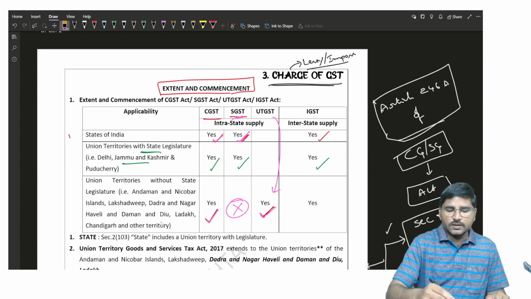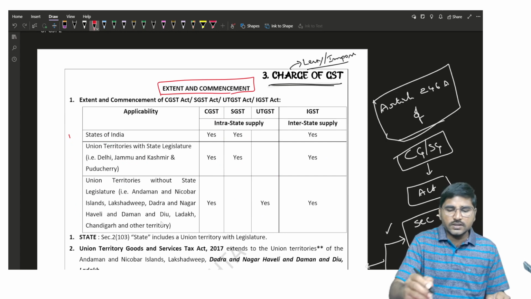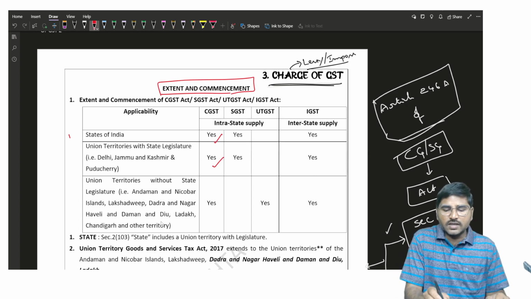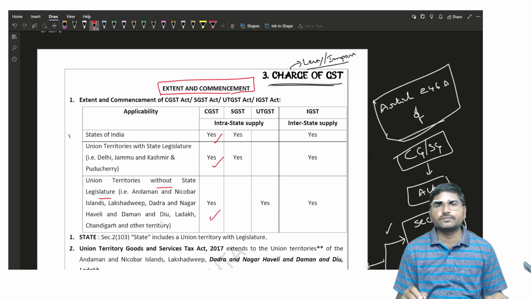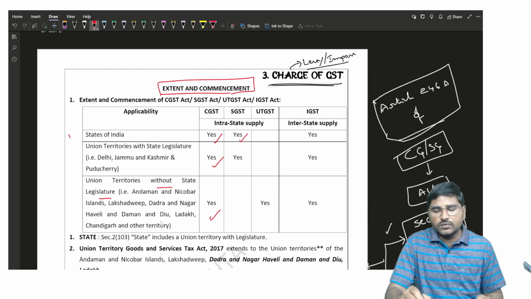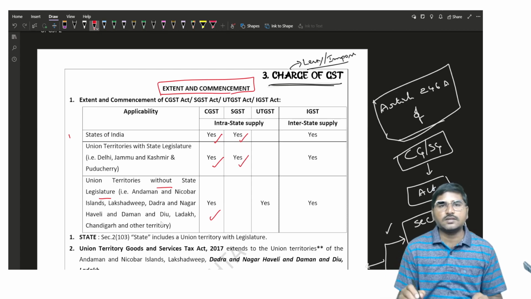See here, we are discussing the applicability of the acts. First, the CGST Act is applicable to all the states, union territories with state legislature, and union territories without state legislature. As for the SGST Act, it is applicable to states, and number two, union territories with state legislature.